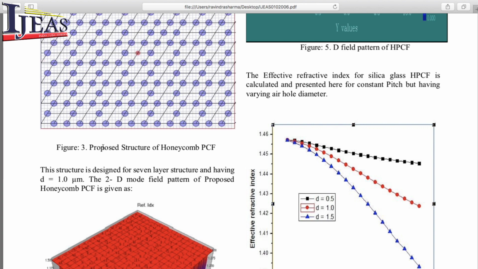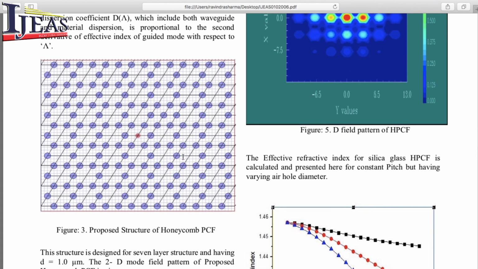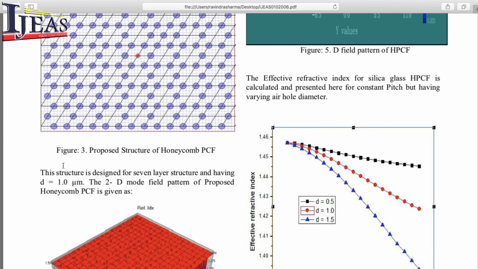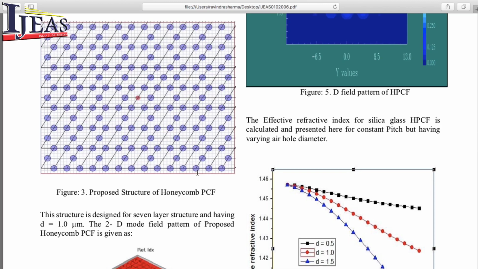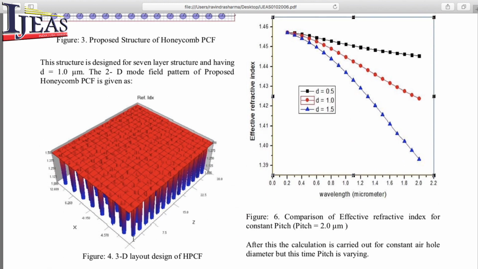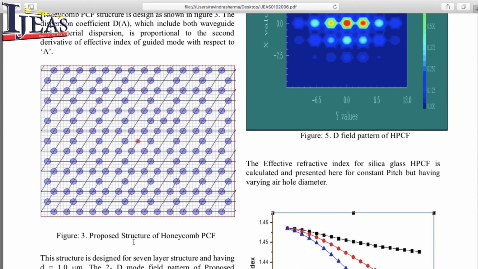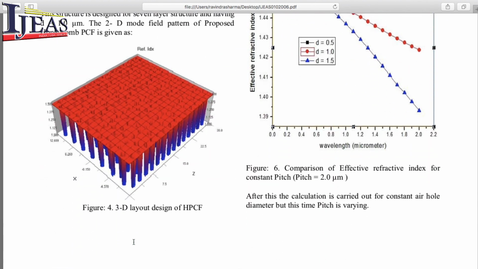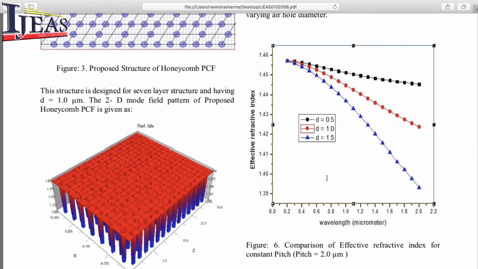This is figure number 3, the proposed structure of honeycomb photonic crystal fiber. This structure is designed with 7 layers and a diameter equal to 1.0 micrometer. The 2D mode field pattern is of the proposed honeycomb photonic crystal fiber. Now figure 6 shows the comparison of effective refractive index for constant pitch equal to 2.0 micrometer.